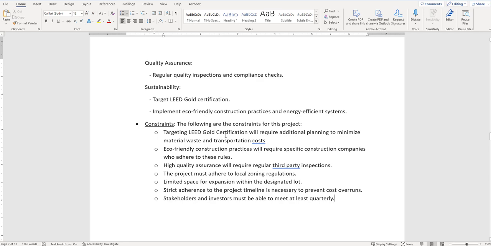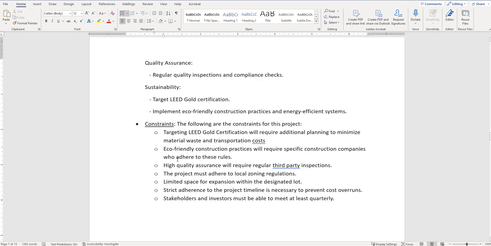If you're not familiar with the process of LEED, it's an energy reduction, not only in the development and construction of the project, but in the long-lasting life of the project as well. So it does require more work. If you're not familiar with it, I would suggest removing it, or just learning a little bit about it and some of the constraints that are involved with it. The rest of these constraints, I'll let you read through them.